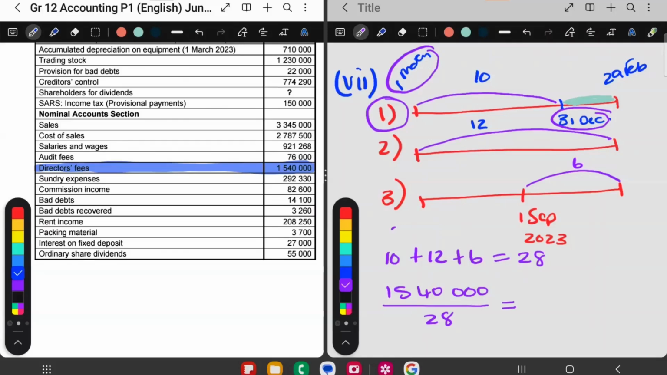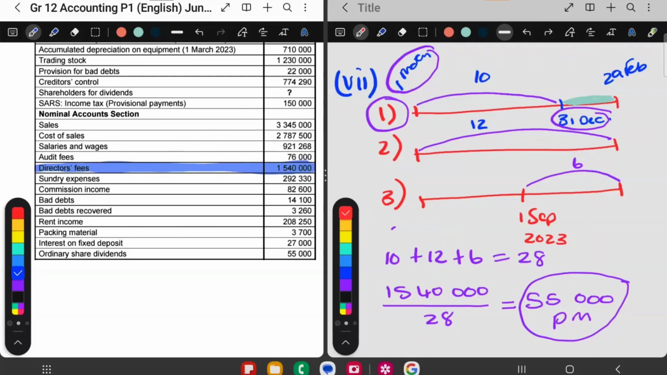So now I'm just going to divide. So I'm going to say 1,540,123 divided by 28. I get this to be 55,000. So one director gets paid 55,000 per month. So this is the salary of one director per month.